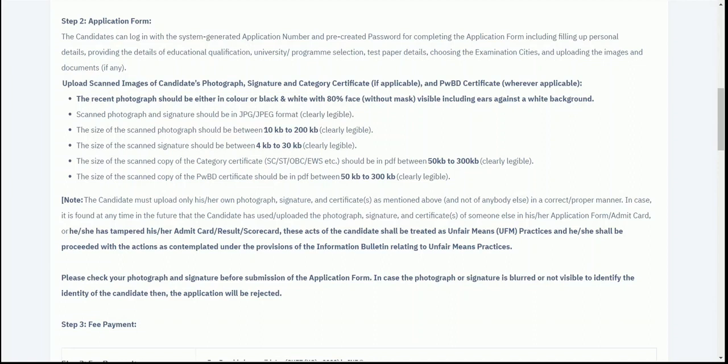And please check your photograph and signature before submission of the application form. In case the photograph or signature is blurred or not visible enough to identify the candidate, then the application can be rejected. So you need to make sure that all the uploads which you are providing are correct and are visible enough. Now the third step is the fee payment.